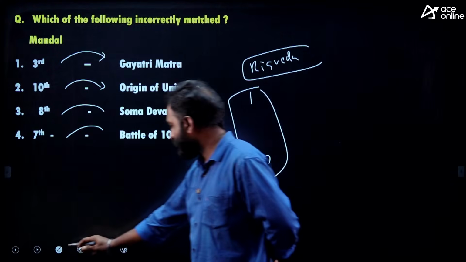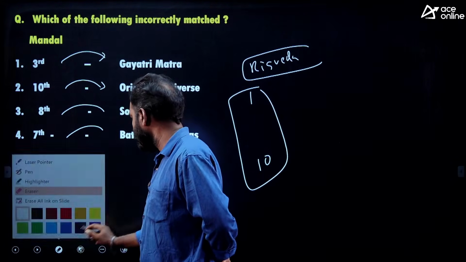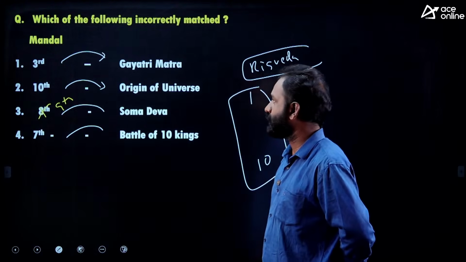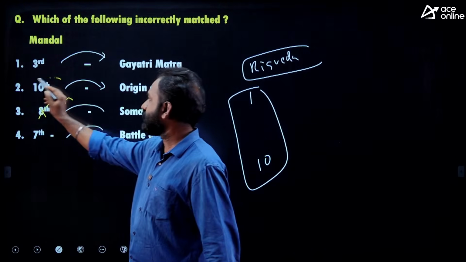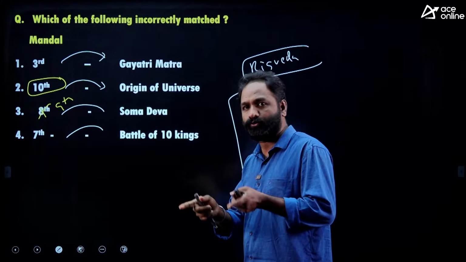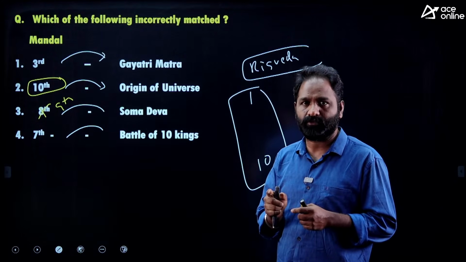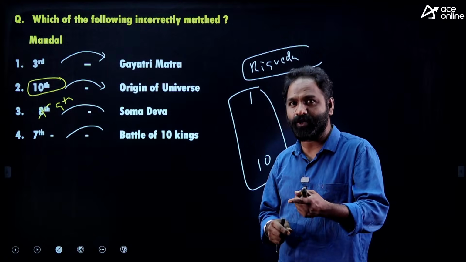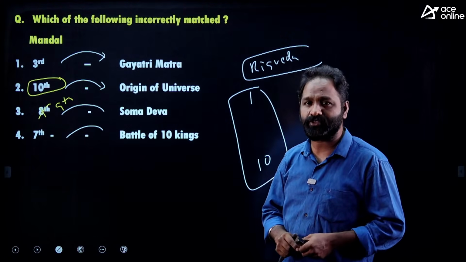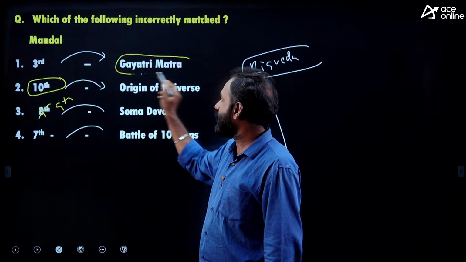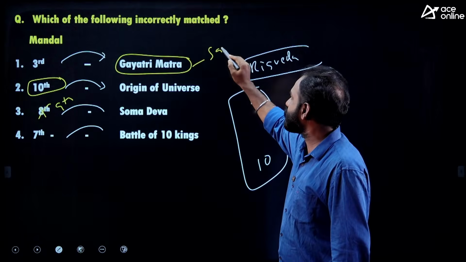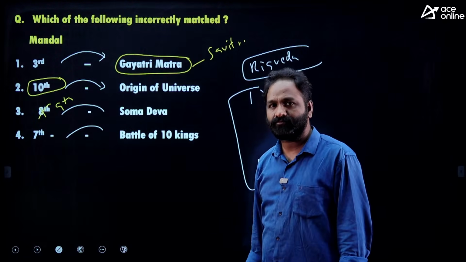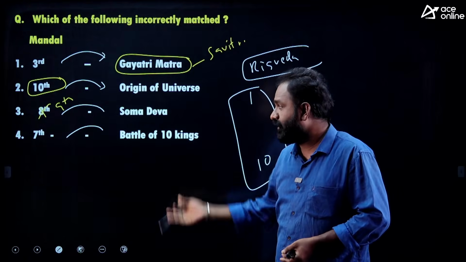Okay, I'll explain. The answer is here. This is the 8th mandala, the 9th mandala. The 10th mandala has two things. One is called Purusha Sukta, where the caste system was mentioned. There is another chapter where the origin of universe is mentioned. And the third mandala mentions the Gayatri Mantra related to Savitri. Everybody knows that, Savitri. And Somadeva, we offer a drink to Somadeva, 9th mandala.